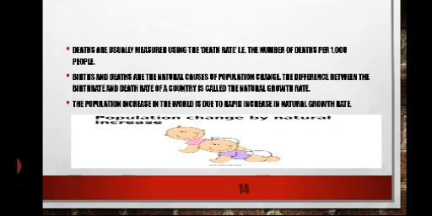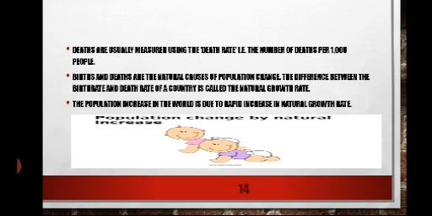And deaths are usually measured using the death rate, that is, the number of deaths per 1,000 people. So vice versa, we see how many deaths have taken place out of 1,000 people. Births and deaths are not in anyone's hands. These are completely unpredictable, so we can say that they are very natural in nature. Clear? And these can be a cause of population change.